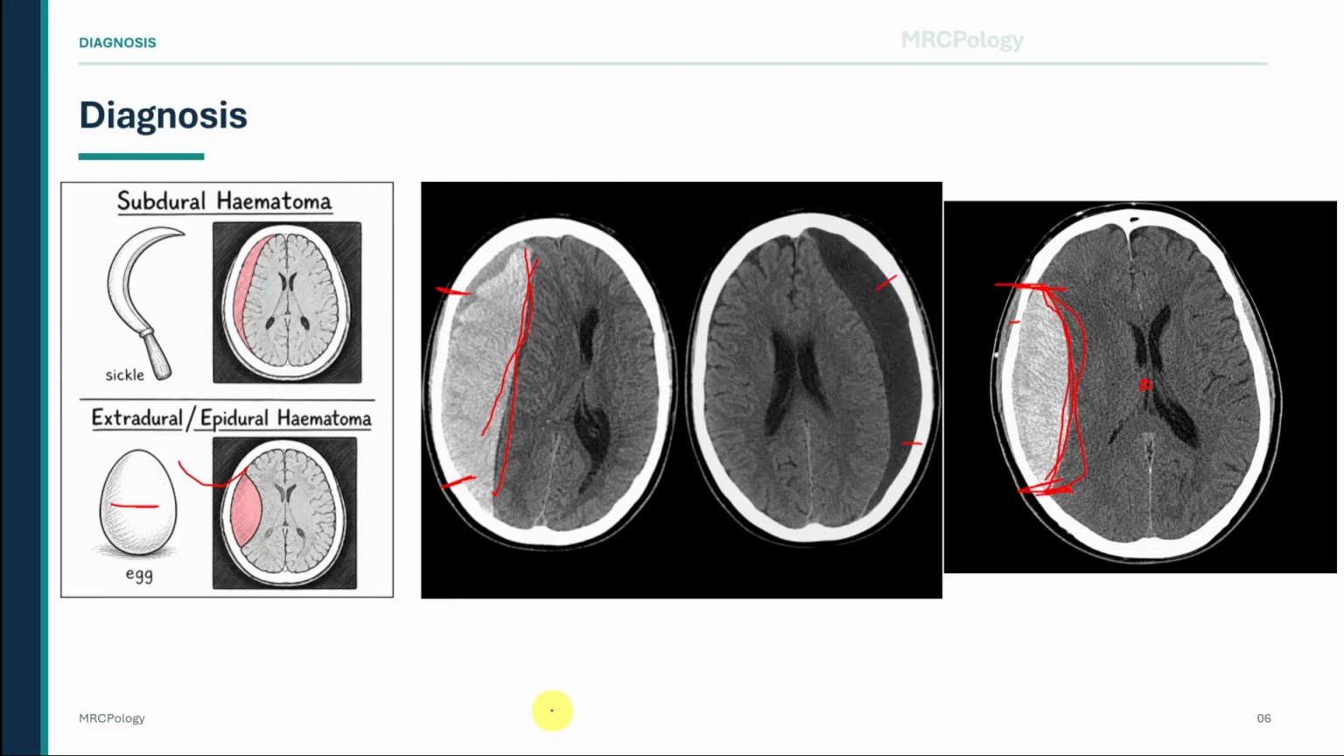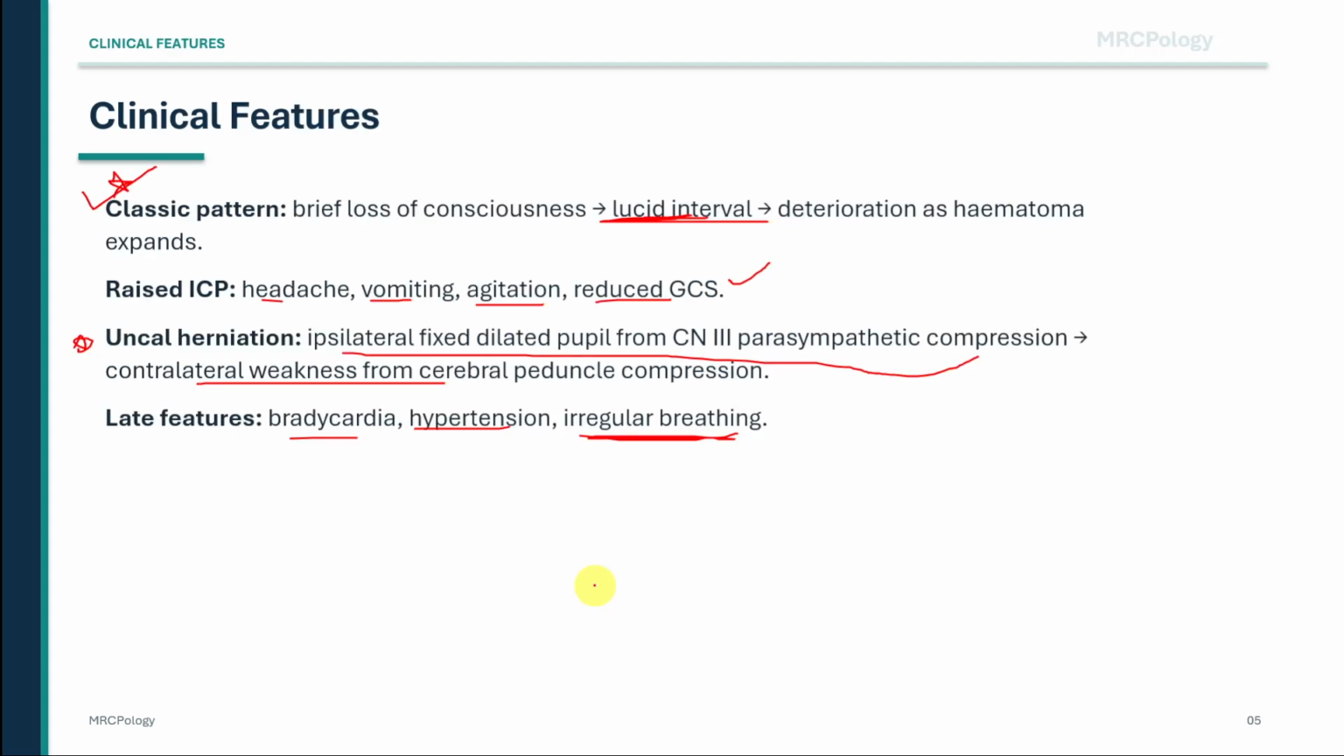Quick recall. A patient has temporal head trauma, a brief loss of consciousness, then a lucid interval, followed by vomiting, reduced Glasgow coma score, and a fixed dilated right pupil. What bleed is most likely? Which artery is classically involved? And what is the mechanism of the pupil sign? The answer is extradural hemorrhage from the middle meningeal artery, with right third cranial nerve compression from uncal herniation causing loss of parasympathetic pupillary constriction.